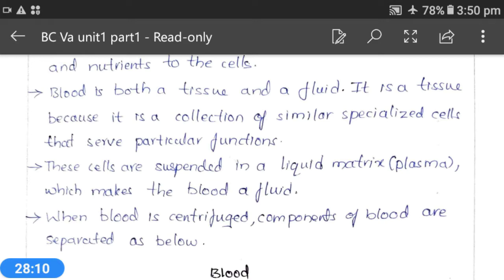Now let's see what the functions of these are. If we see what blood plasma is, it is a straw colored sticky fluid and it is around 55% of the blood volume. And this plasma carries serum and clotting factors. That means this plasma also plays an important role in blood clotting, which is the best defense mechanism for our human body. And it contains 95% water.